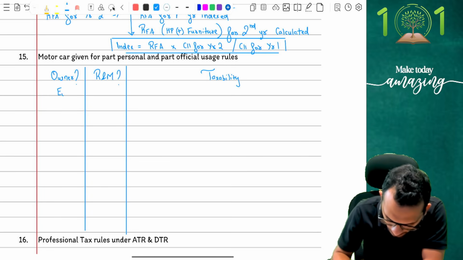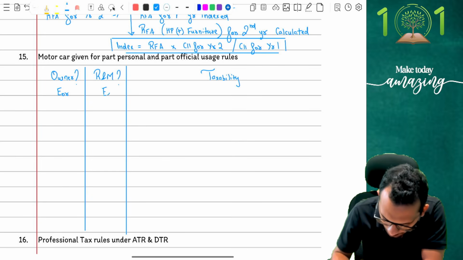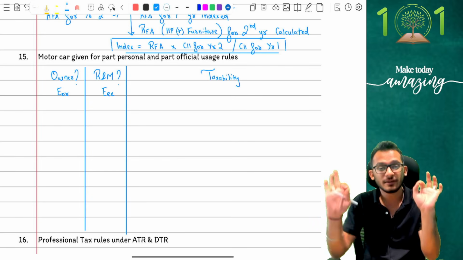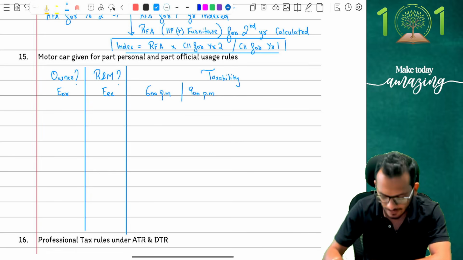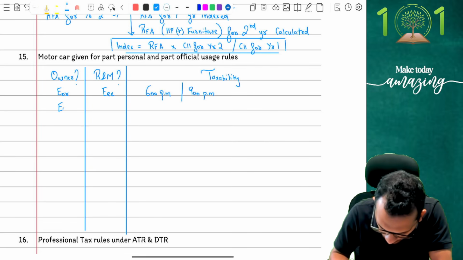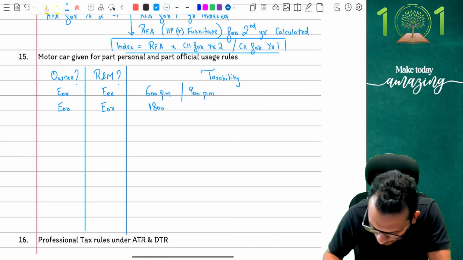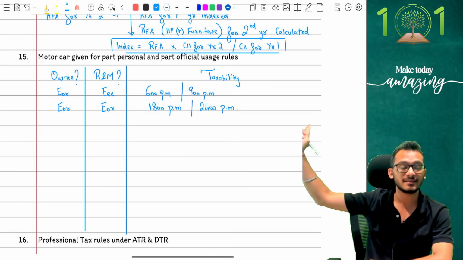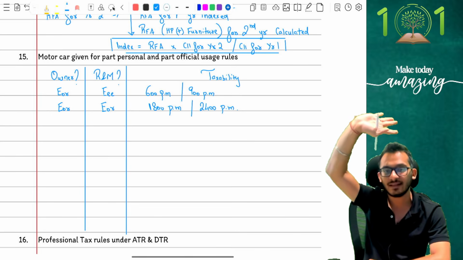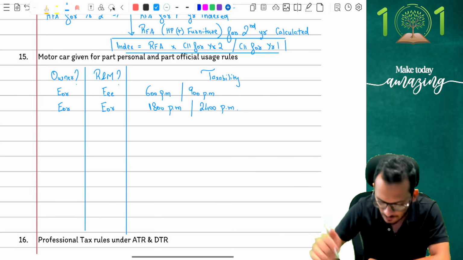If the car owner is employer, but the running and maintenance is borne by the employee, I'm only going to give the car. Income tax says, simply tax 600 per month or 900 per month. Next, if the car is owned by employer and the running and maintenance is also borne by employer, income tax says simply tax 1800 per month or 2400 per month. Now, I am assuming you know why it is 1800 and 600, 900 and all, people. The 1600cc condition is there. So I hope you get that right.